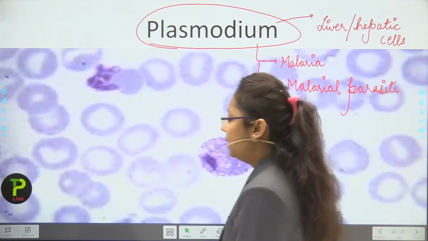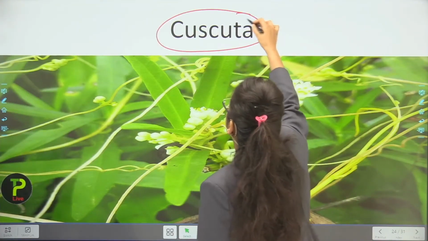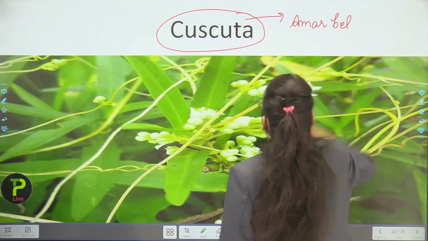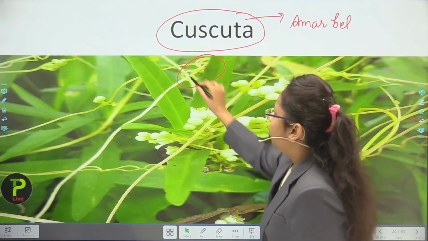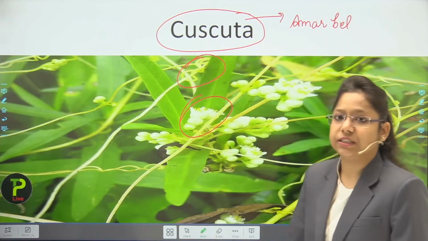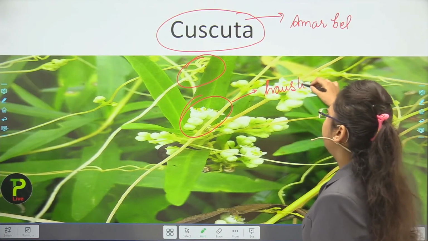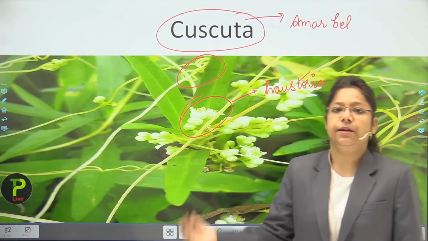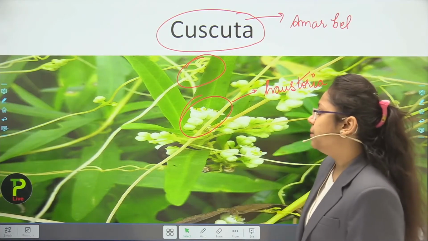Anopheles mosquito. Now, next, as I told you about the Cuscuta, so Cuscuta is known as what? Amar bale also. Now what it is doing actually, the Amar bale is creating a haustoria. Okay, so this is a kind of haustoria which is created by Amar bale. Now this haustoria is responsible for sucking the nutrition from the plant which has been hosted, and then it provides Cuscuta the nutrition. So this is Cuscuta plant.